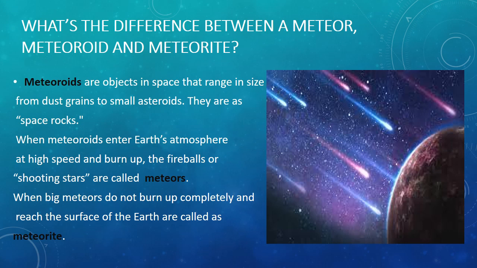They are space rocks. When these meteoroids enter Earth's atmosphere at high speed and burn up completely, the fireballs or shooting stars are called meteors. And when these big meteors do not burn up completely and reach the Earth's surface, they are called meteorites.